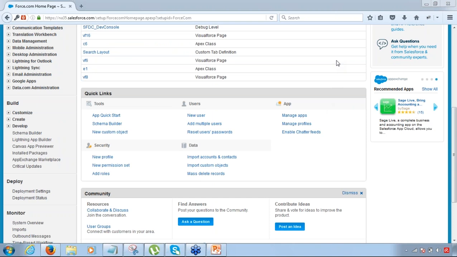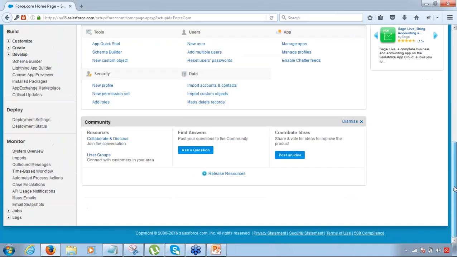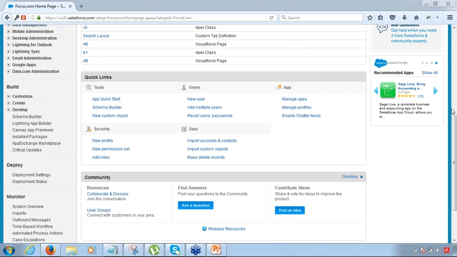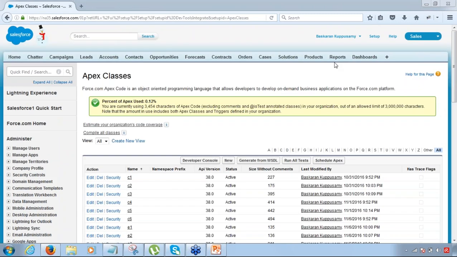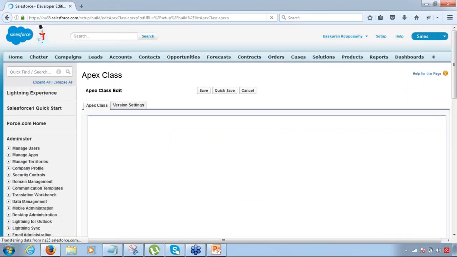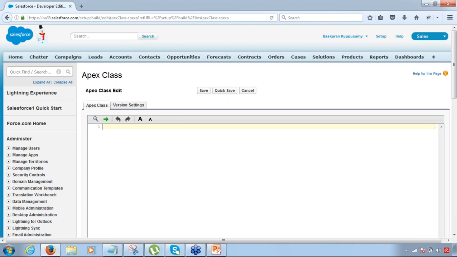Just go ahead and create a class. As simple as that. It's just a class, right? And that's what I told you. It's just a class. So you just need to go ahead and create a class. Just go to setup, develop, Apex classes. Don't worry about anything else. It's just a simple class, the way you created earlier. Just that the classes that we created earlier were for Visualforce pages. Now the class that I'm writing right now is going to be used as a Queueable Apex. That's it. It's just a class.